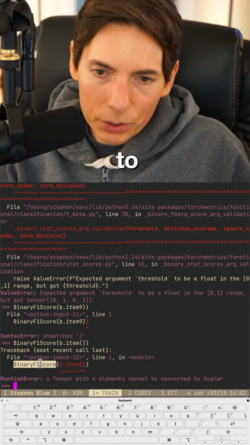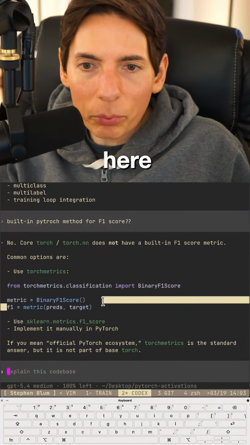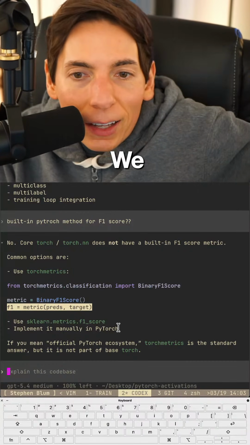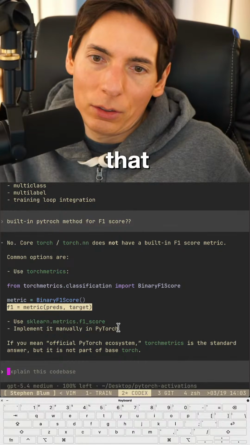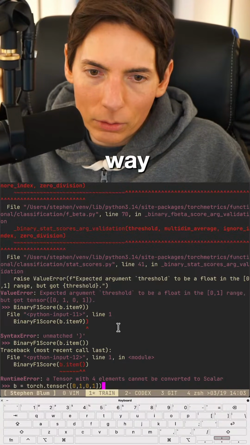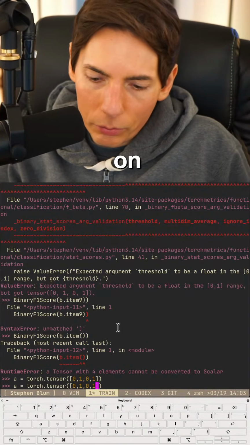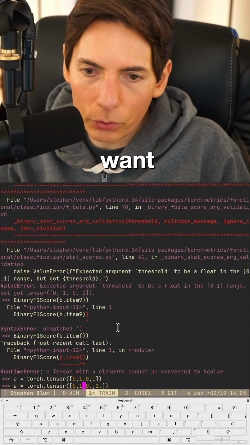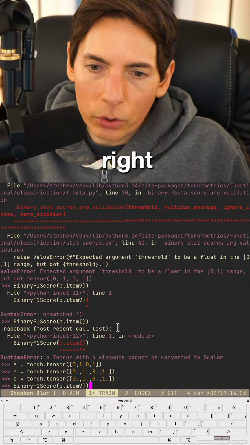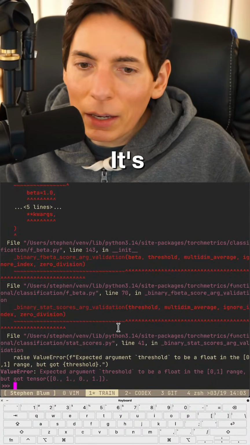I don't know how to use this function. All right. It says right here, F1 predicts and targets. That's what we're doing. We are exactly doing that. Precisely. Not a little bit, but all the way. All right, A, comma. Well, here, let's do floats. We'll do floats. It might want floats. B. All right, binary score. A, comma, B. Okay. It's the same thing.